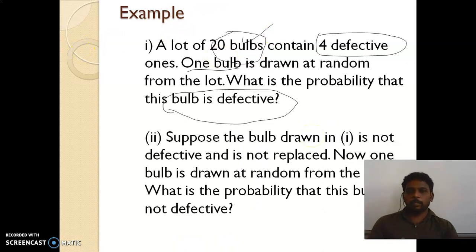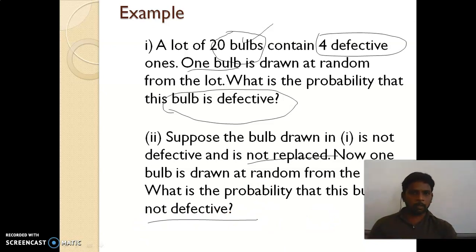So this is the second question. Suppose the bulb drawn in the first is not defective, and it is not replaced. It is a continuation. Now we are going to choose another bulb. What is the probability that it will be not defective? That's the second question. Okay, listen here.